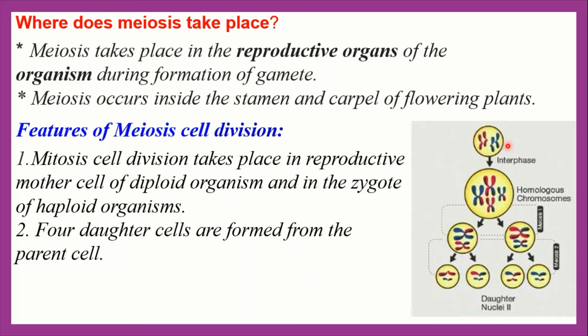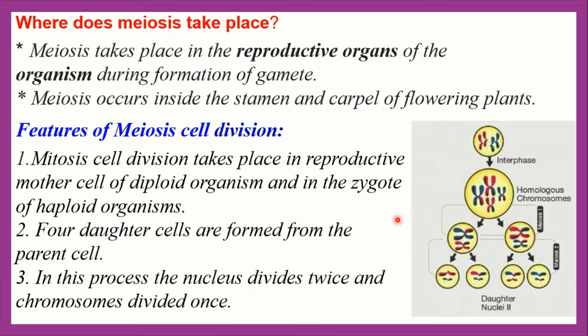Here everybody see, this one is a parent cell or mother cell. Parent cell contains 2n number of chromosomes, here 4 chromosomes, but the daughter cell after finishing meiosis cell division contains 2 chromosomes, that means n number of chromosomes, one set of chromosomes. Here the daughter cell becomes half the number of chromosomes than that of the mother cell. In this process the nucleus divides twice and the chromosome divides once. That is why meiosis cell division is called reductional division.